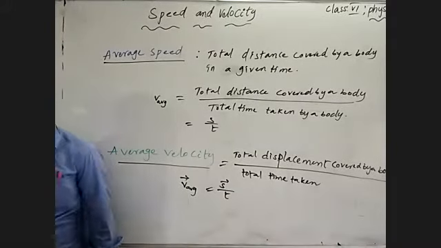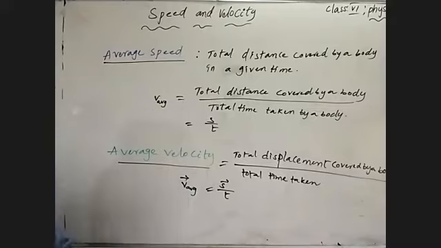Understand? See what I am saying to you. Those are speed and velocity, and how to measure them.